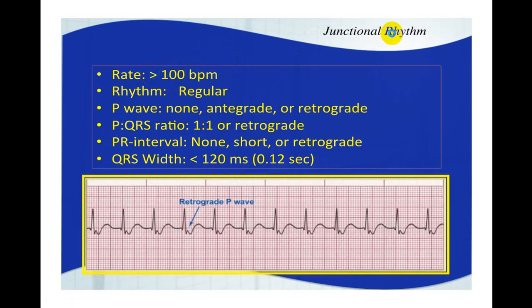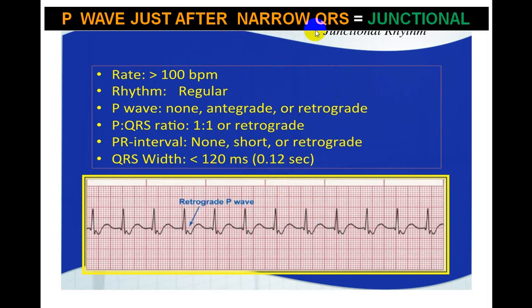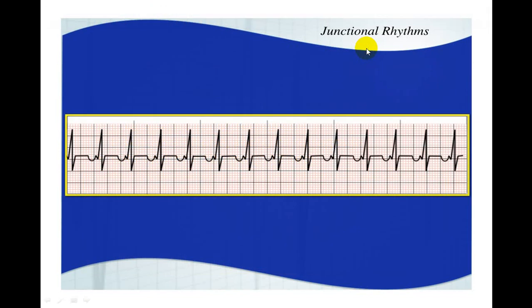And when the rate becomes more than 100, say here, you can see there is a P wave after the QRS complex. So this is the retrograde P wave. This is after the QRS complex, but all QRS complexes are identical. So this is a junctional rhythm, but rate-wise, this is 12 small squares, so this is more than 125. So this is tachycardia. So this is junctional tachycardia. The P waves are just after the narrow QRS complex, so it is junctional, and with a rate more than 100, we call that a junctional tachycardia.